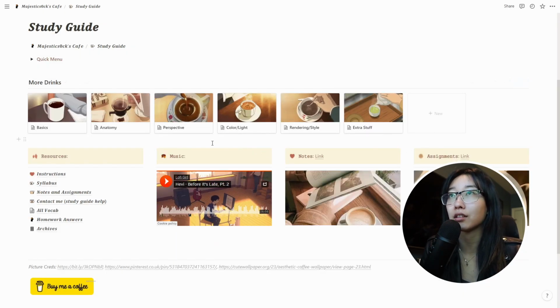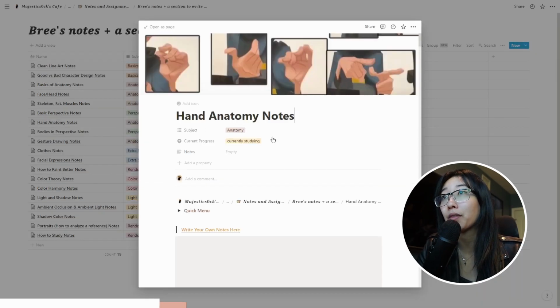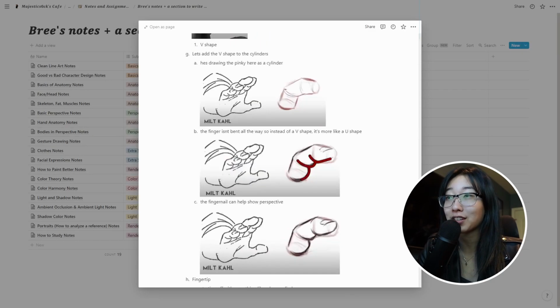But I'm going to show you the longer way if you just want to head over there instead of looking at that. Say you looked at the hand anatomy brief stuff yesterday and you're ready to just dive into the notes. You can click link right here and then you find hand anatomy. Right here you can track your progress. Currently studying, haven't studied yet, and done studying. So right now, since we're studying hand anatomy, I'm going to click currently studying. We open that. You can like totally use my notes as a reference. You should watch the video first.